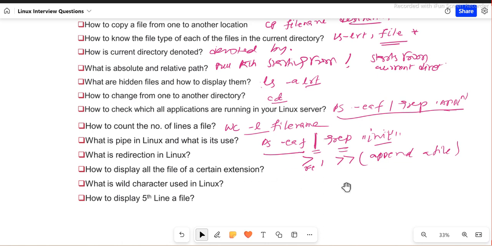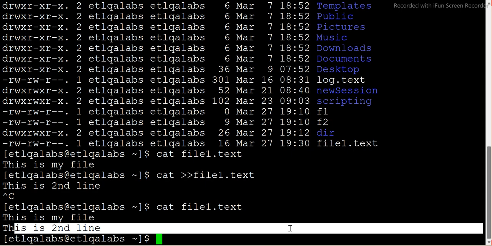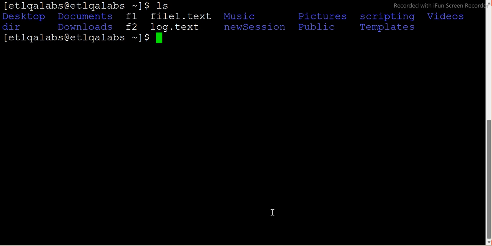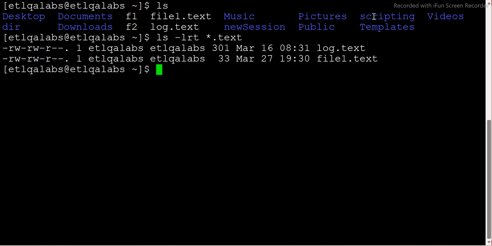Now, how to display all the files of a certain extension? This is a very good question. We can use wildcard characters. For example, I want to get all the text files. So I can say ls -lrt, and then all the files starting with anything but ending with txt. I don't care what the name of the file is, but it should have the extension txt. So it will display only two here.